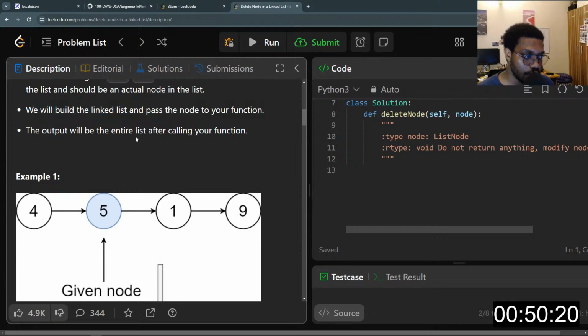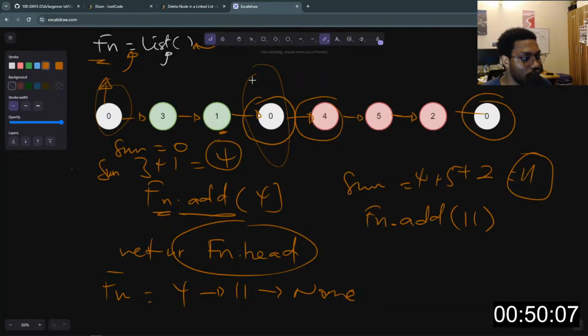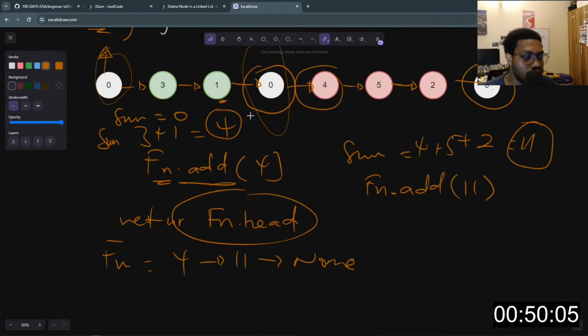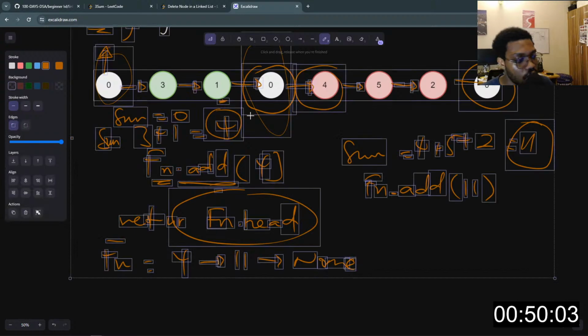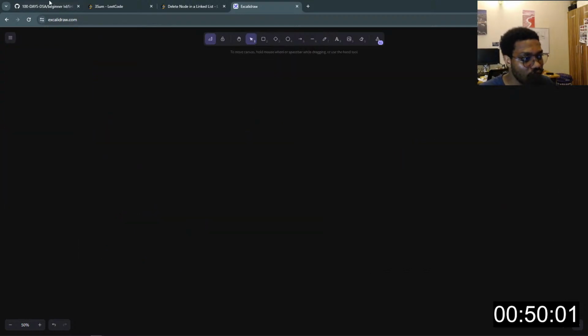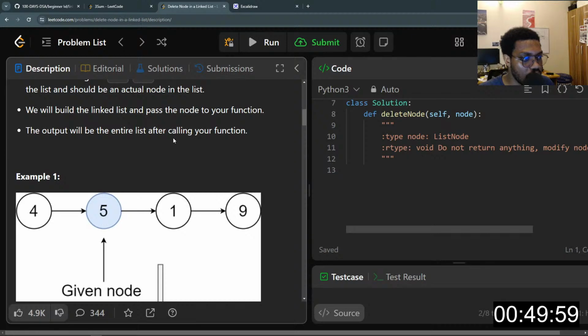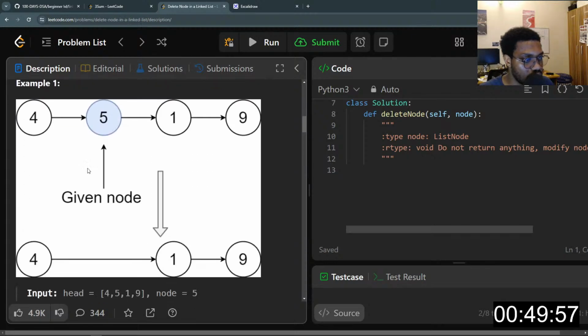The output will be the entire list after calling your function. All right. So, as usual, I am going to make a representation. I usually use my board to actually explain stuff to myself, and it's just good, right? So let's say, here I'll just take this.